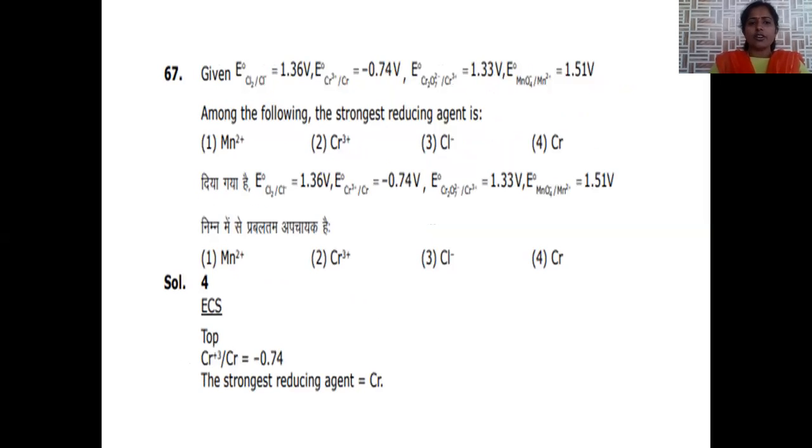Our next question: E naught is equal to 1.36. This is for chlorine converted into chloride. It is a reduction potential value.